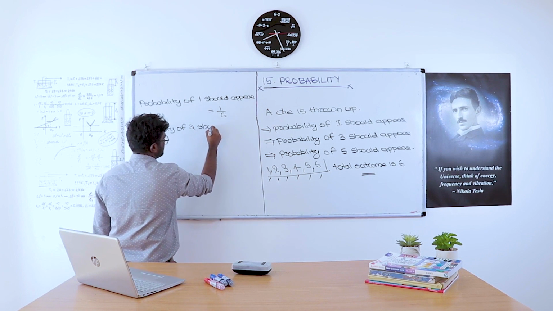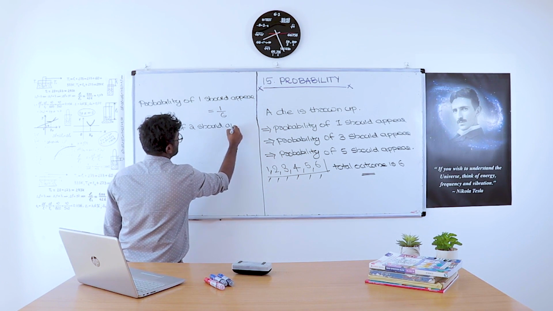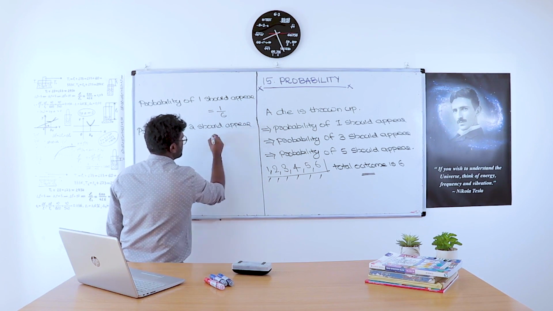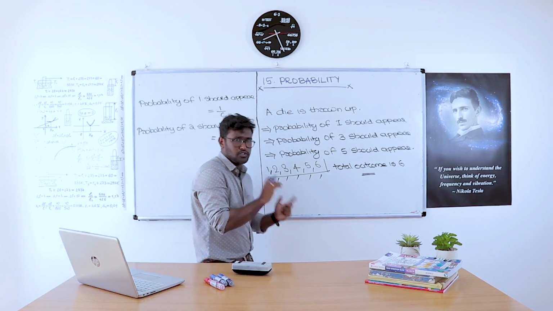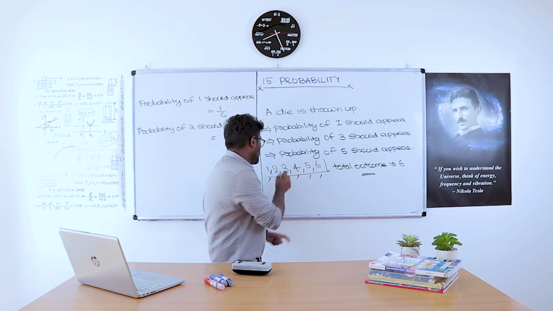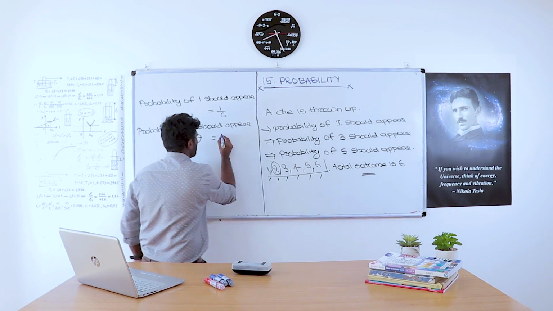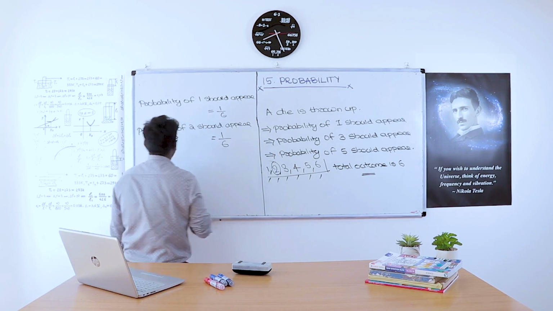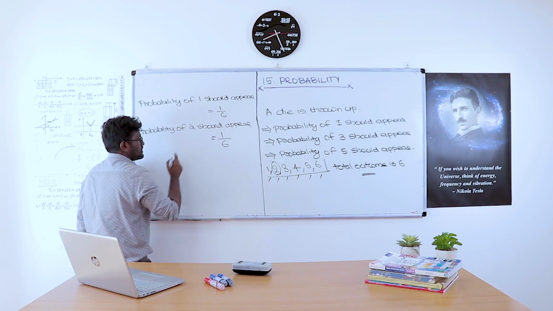What is the probability of 2 appearing? How many times does 2 come when a die is thrown? Only one time. So the probability is 1 by 6.